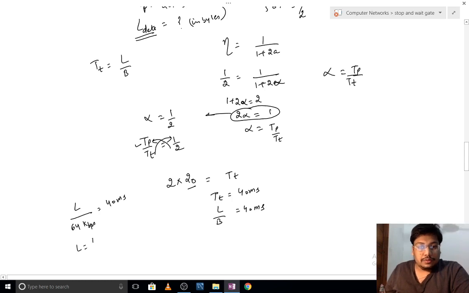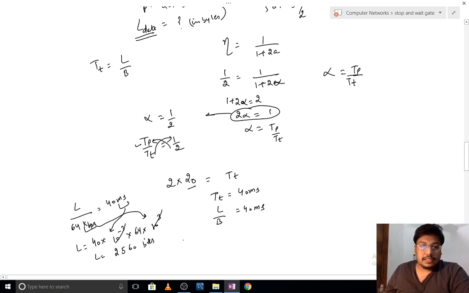So L is equal to 40 into, millisecond will be converted to 10 raised to power minus 3, into 64, and kbps will be converted to 10 raised to power 3. So 10 raised to power 3 and 10 raised to power minus 3 cancel. So L equal to 64 into 40, which is 2560. This is in bits, and the answer has been asked in bytes. So L equal to 2560 bits divided by 8, which is 320 bytes.